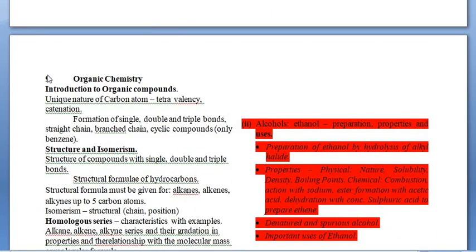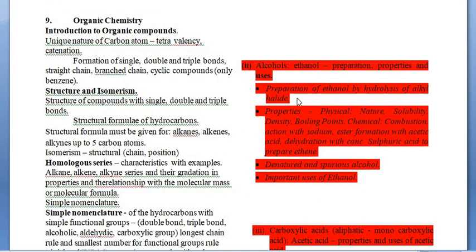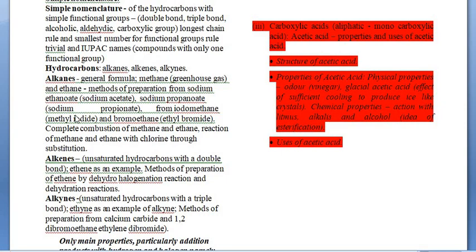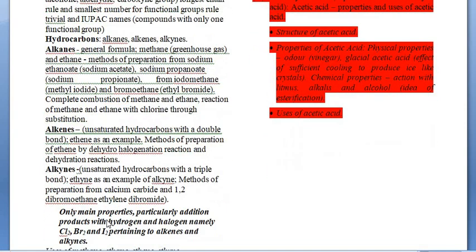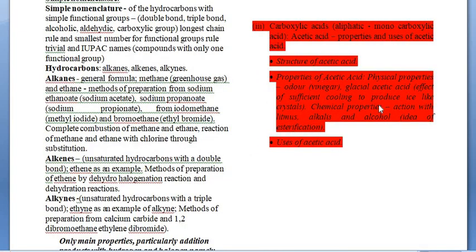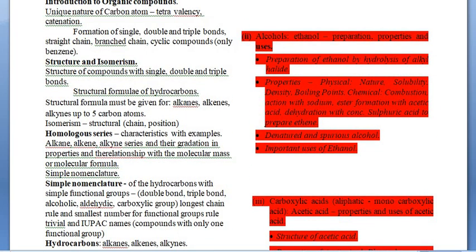Now if we come to the last chapter of class 10 chemistry, that is organic chemistry, yes, there is a reduction in this chapter. They reduced the last topics of this part, that is alcohols and carboxylic acids. They retain alkanes, alkenes and alkynes, but the two topics alcohols and carboxylic acids, including their preparations, properties and uses, were reduced. Do not worry about these topics, because they come again in class 11.